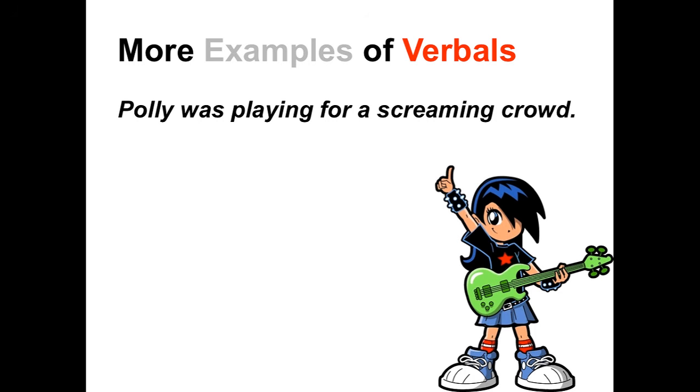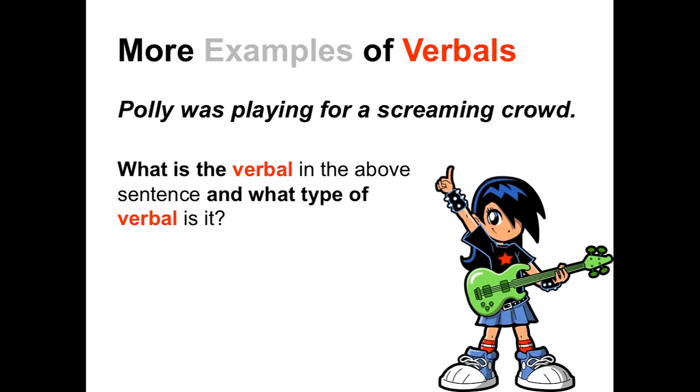Here are some more examples of verbals. Polly was playing for a screaming crowd. What is the verbal in this sentence, and what type of verbal is it? First, we should identify the predicate. In this case, was playing. Who was playing? Polly. Polly was playing.